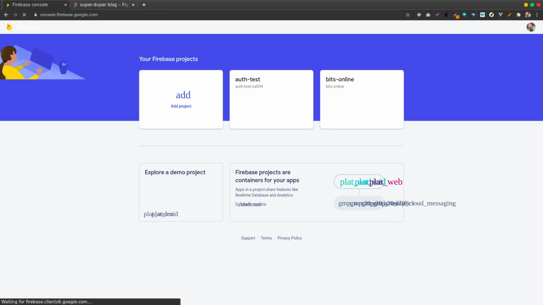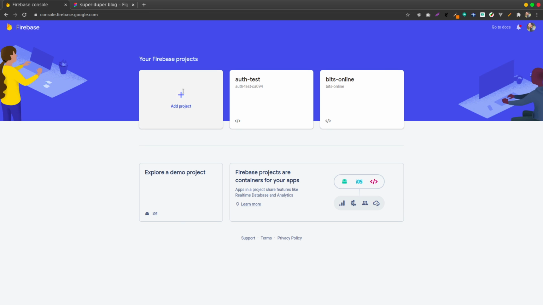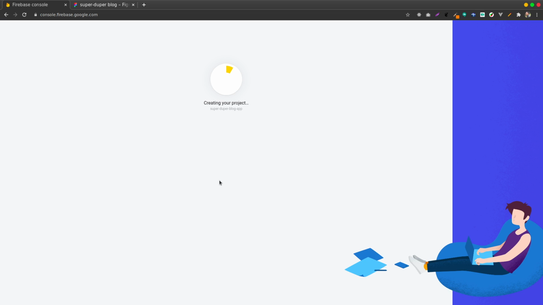So I'm going to call my project super duper login app. Then I'll click on continue. Of course I don't want Google Analytics, so I don't need it. And then I create the project. They will take some time to create the project for you.